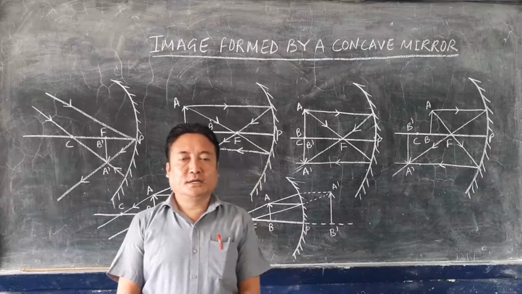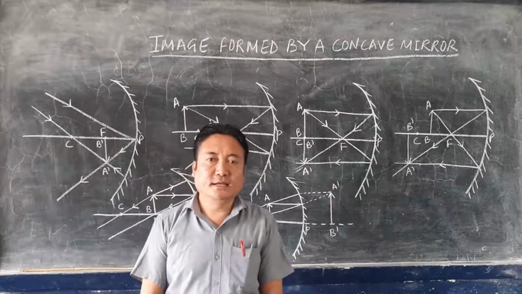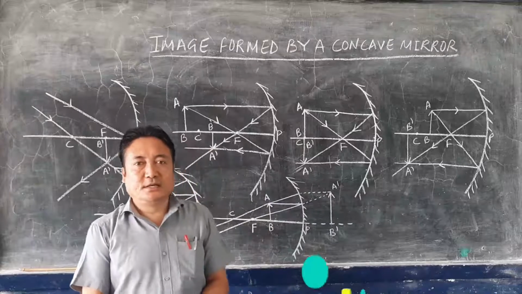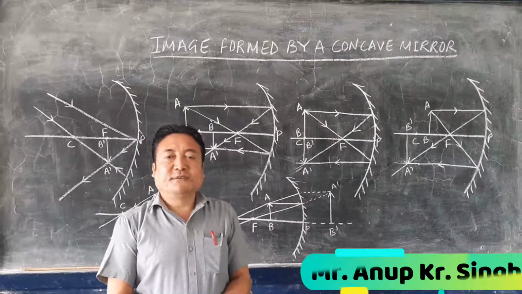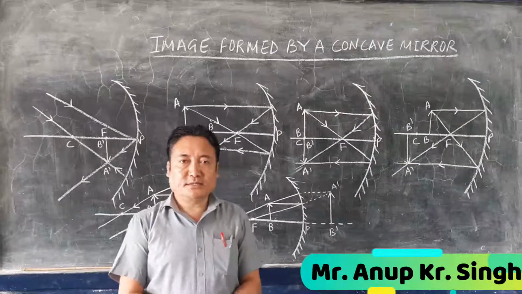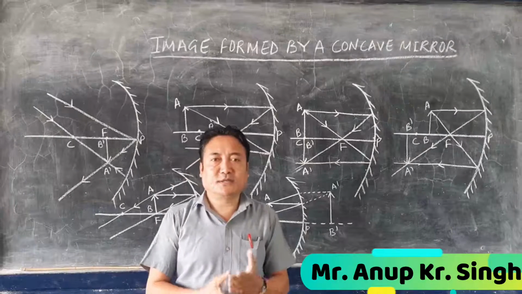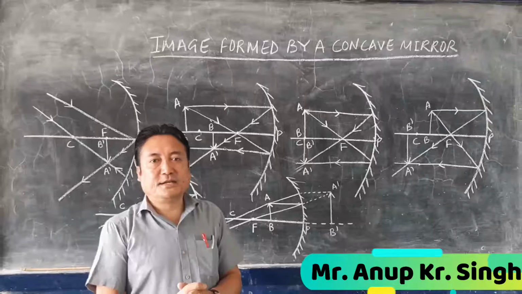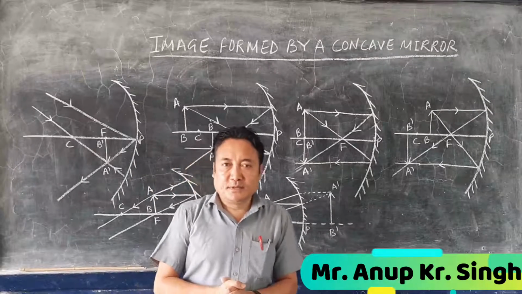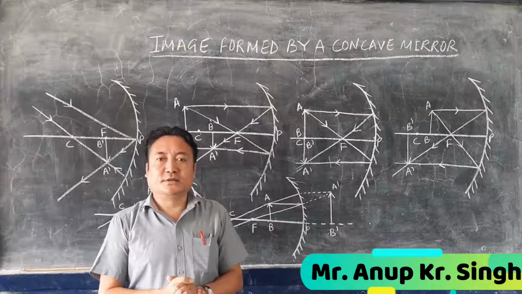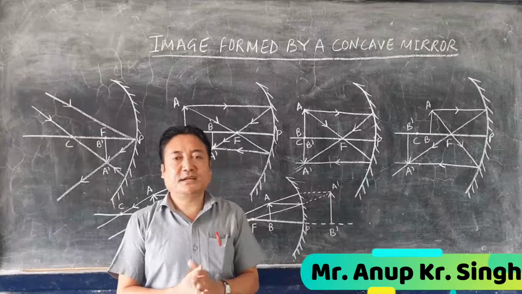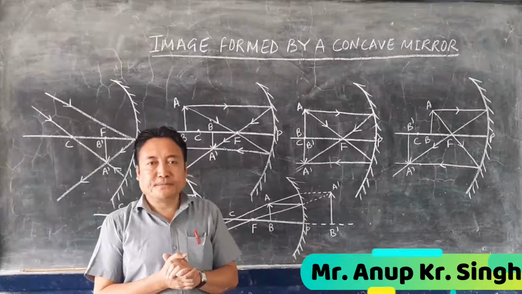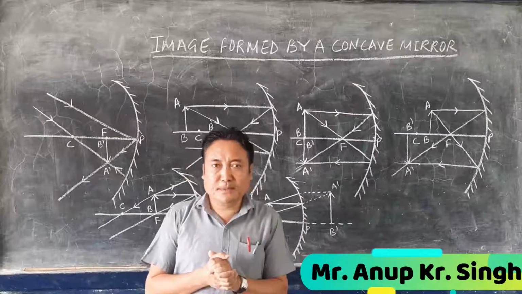We started with the new chapter, light energy, and I have explained to you about the different types of spherical mirrors: what the spherical mirrors are, what the different types of spherical mirrors are, and also the different terms related to spherical mirrors, the formation of image, different types of images, and while drawing the ray diagram, the three conditions we have to remember.